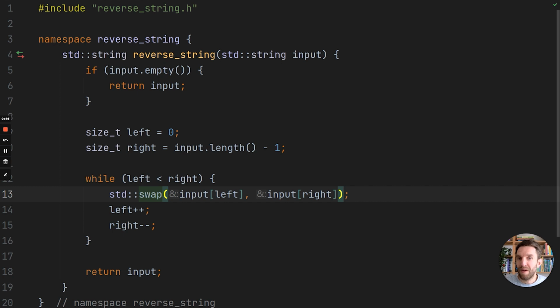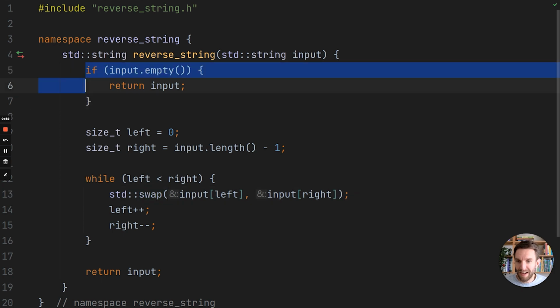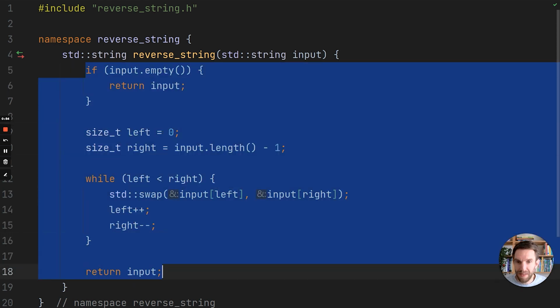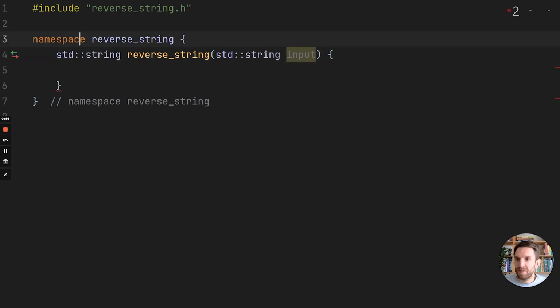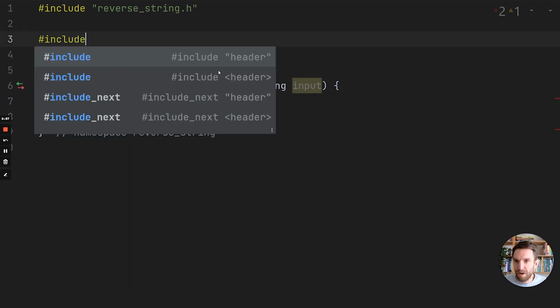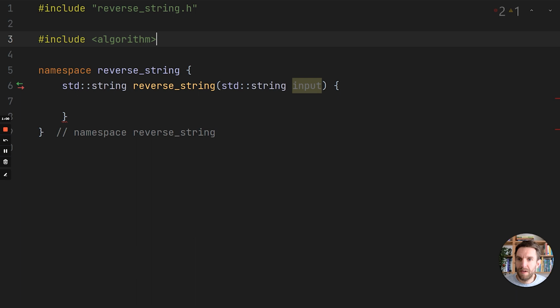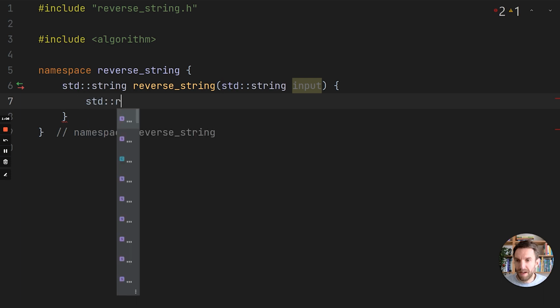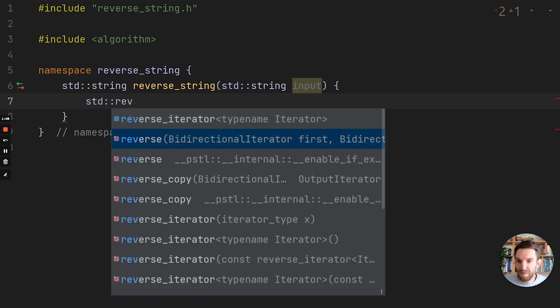There is, however, a more optimal way to do this, and it's very, very short. As a matter of fact, I can actually get rid of everything, and I can do include algorithm. So this is a special namespace that contains a lot of algorithmic functions, and one of them is std::reverse.